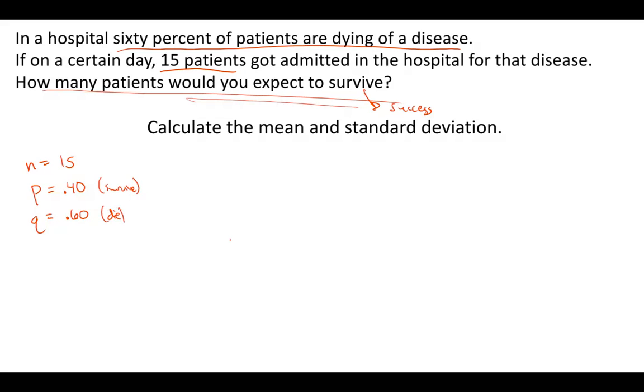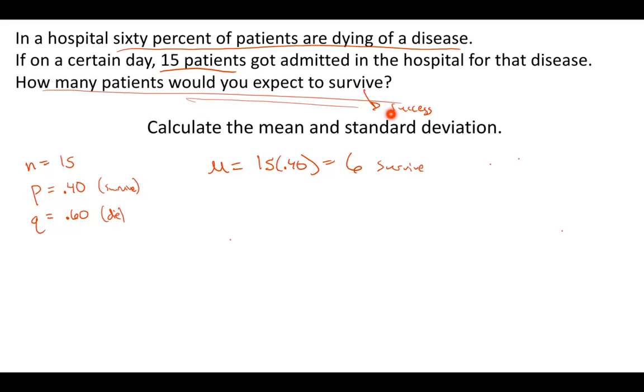So from here, let's go ahead and calculate the mean and the standard deviation. The mean is NP, so 15 times 0.40, and that is going to be 6. So we would expect 6 of those patients to survive.